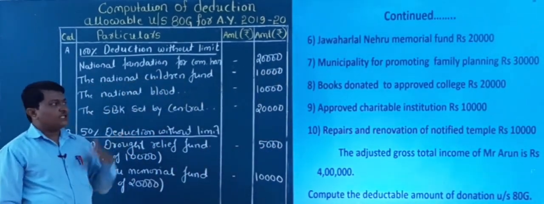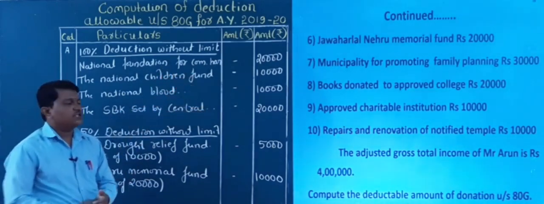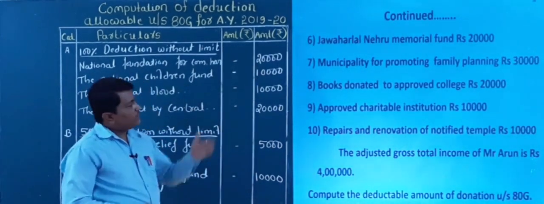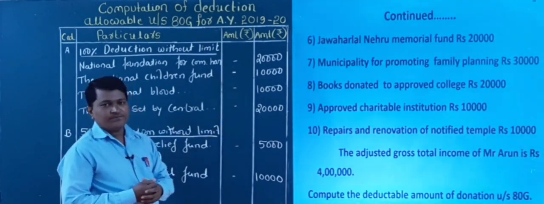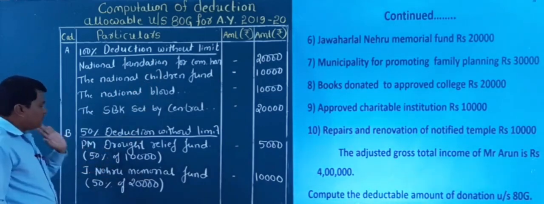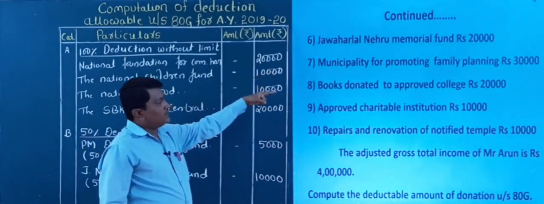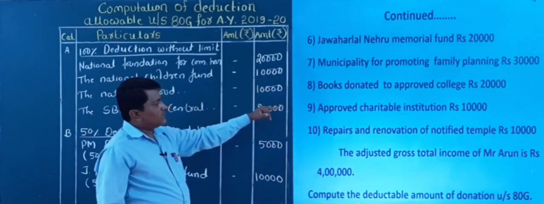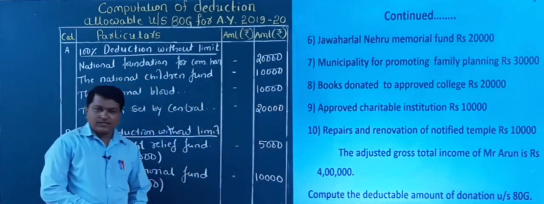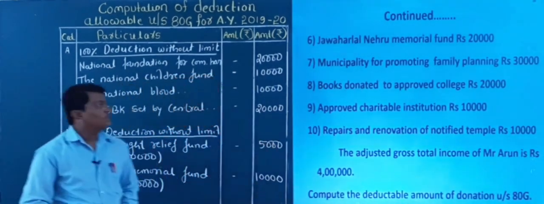Now you tell me, next are 7, 8, 9 and 10. Still 4 donations we need to take here, right? Now again, is there any donation which falls under category B? No, category B has only 2: one is the drought relief fund and one is Nehru. Now it comes under C, right? And then the book we do not take, then approved charitable institution and repairs and renovation of notified temple, right? Understand? So as I had already told you, please write down the problem, right? Now we'll continue the problem.